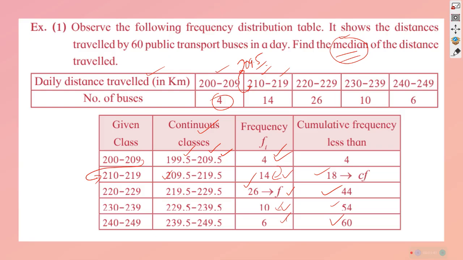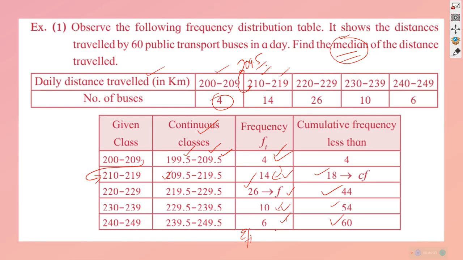The assumed median class is 219.5 to 229.5. That is our assumption, and with that we will apply the formula which you have already studied and you will get the answer. So here, if you think about the sum of fi, sigma fi, we will get an answer.